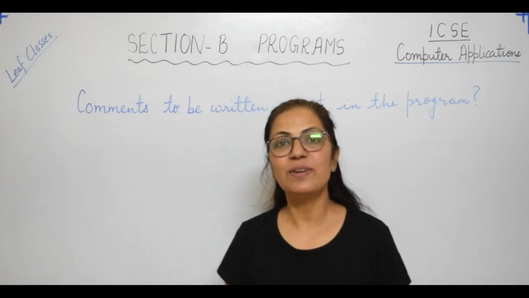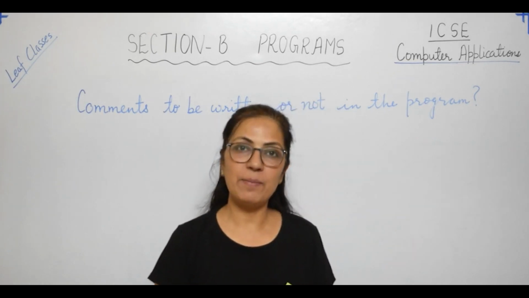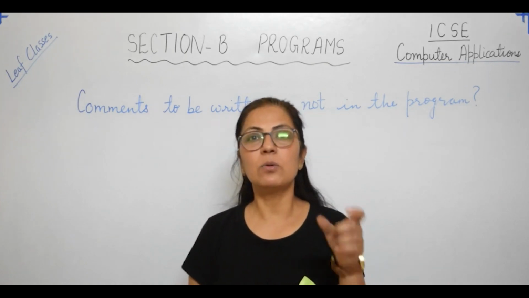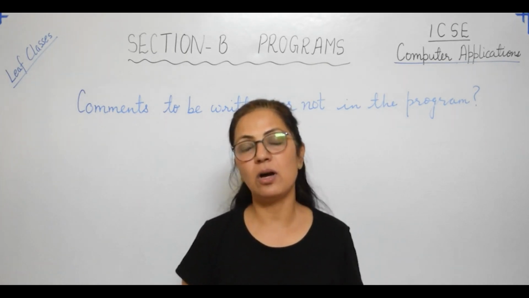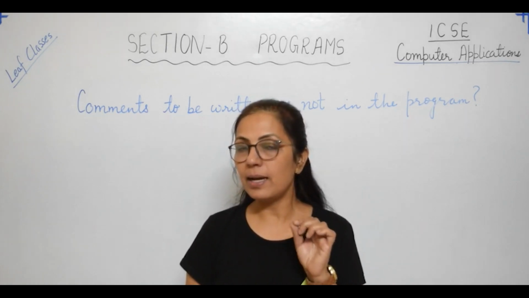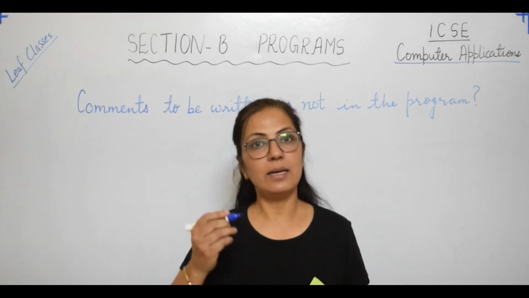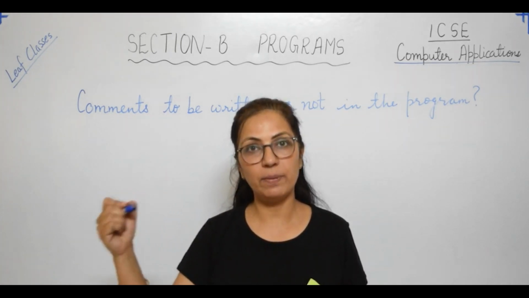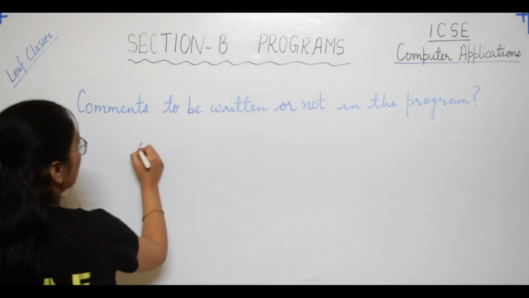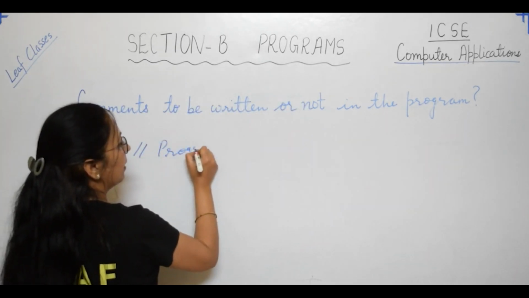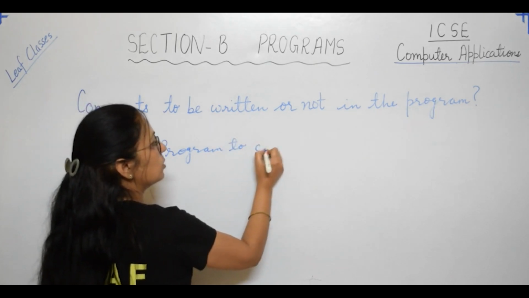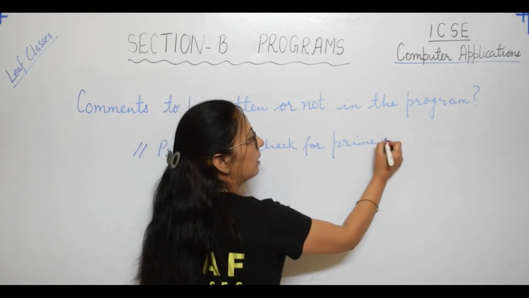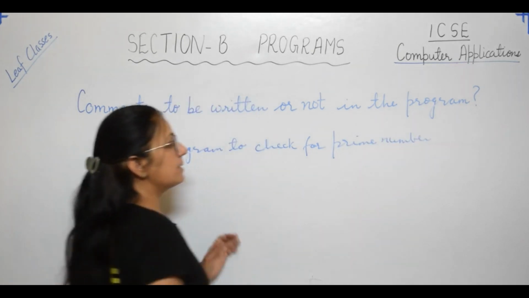Many of you have asked whether you should write comments in the program or not. Again, my answer is yes. Children, don't copy the question from the question paper into your answer sheet. Just put the correct question number and then, as a comment entry, specify the purpose, the objective of the program. Like you can write: program to check for prime number.